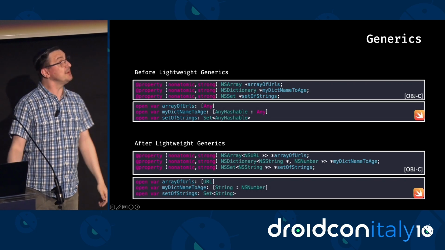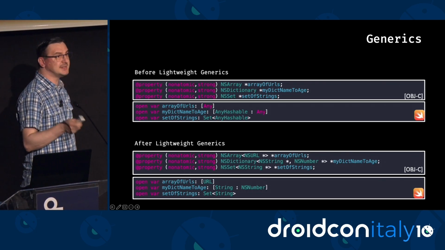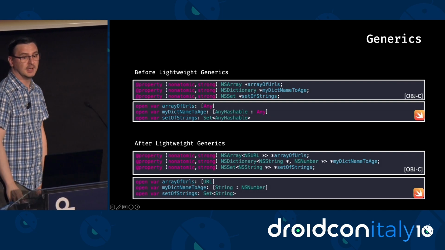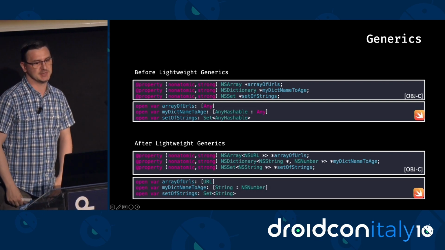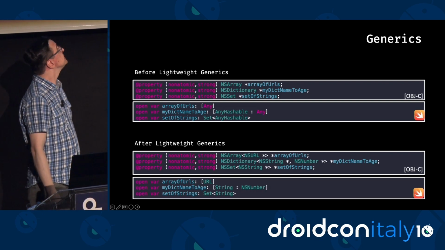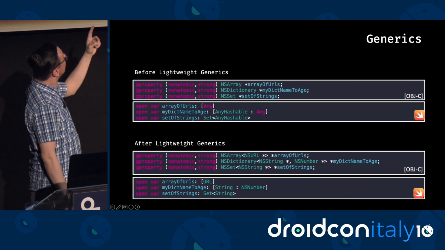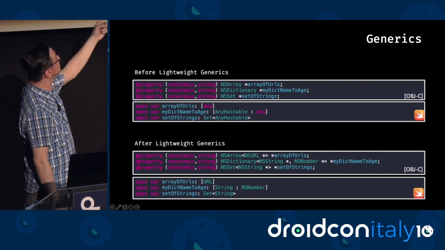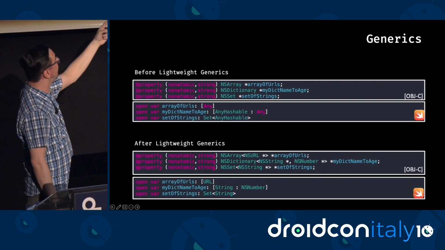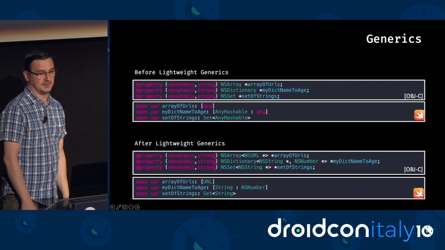And similar things apply to the other collections you have in Objective-C. So NSDictionaries would be mapped to a dictionary of AnyHashable to Any in Swift. And as we already saw at the beginning of this presentation, NSSets are mapped to a set of AnyHashable. So now, after lightweight generics, the Objective-C developer can define what the NSArray is about. In this first example here, we can say that it is an NSArray of NSURL, and that's nicely mapped then to a list of URLs in Swift.